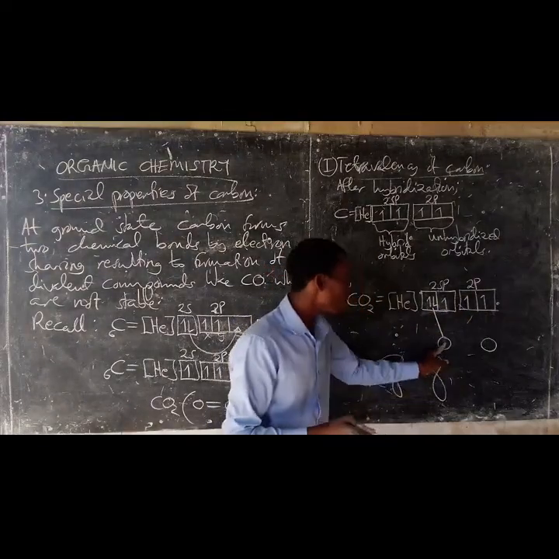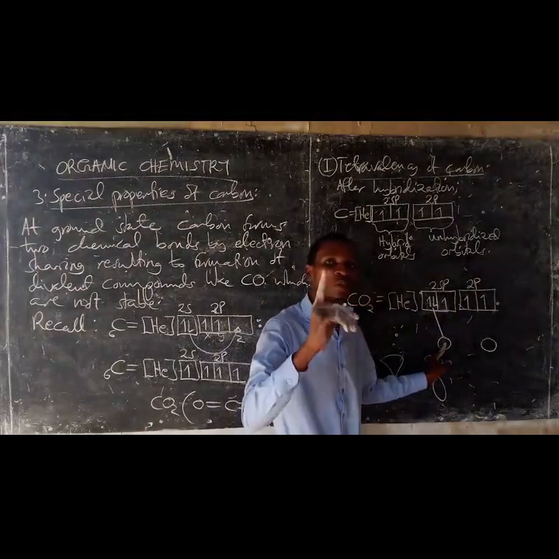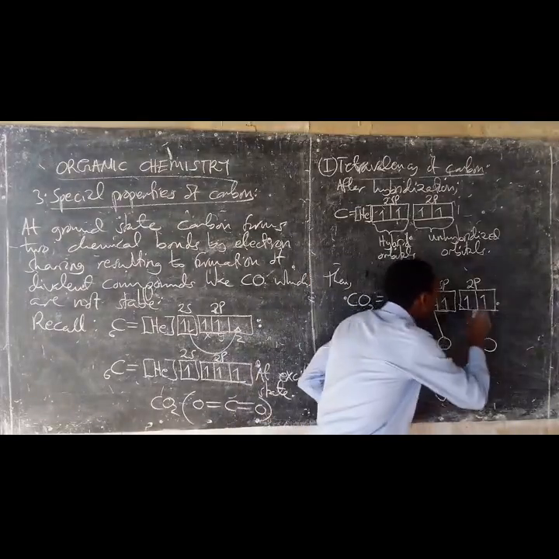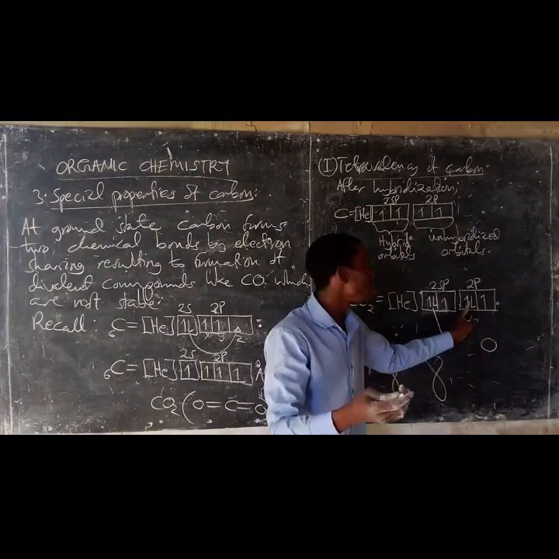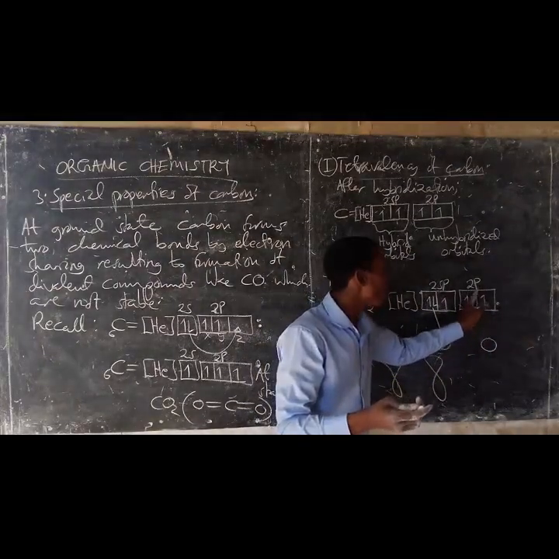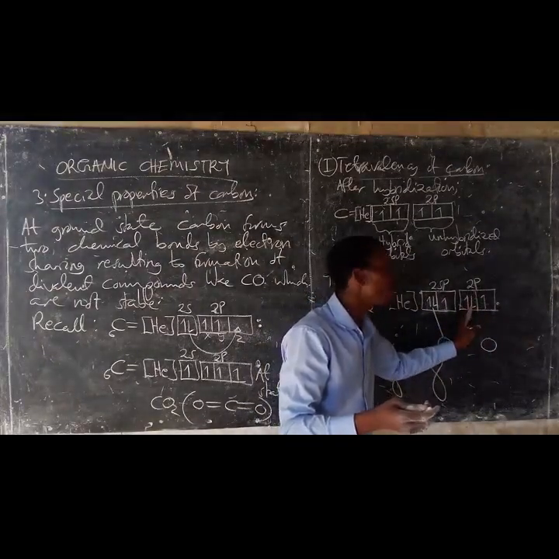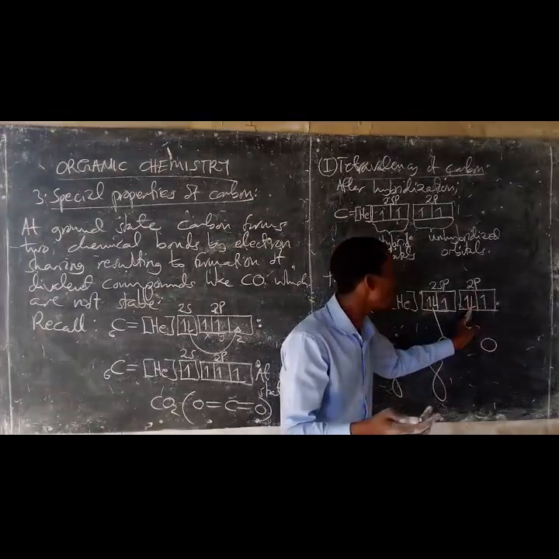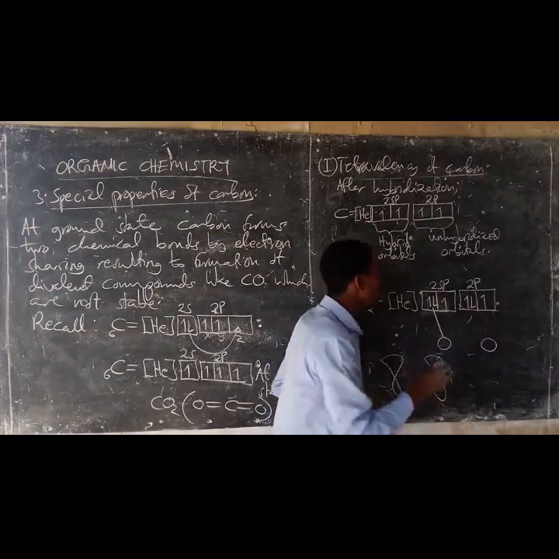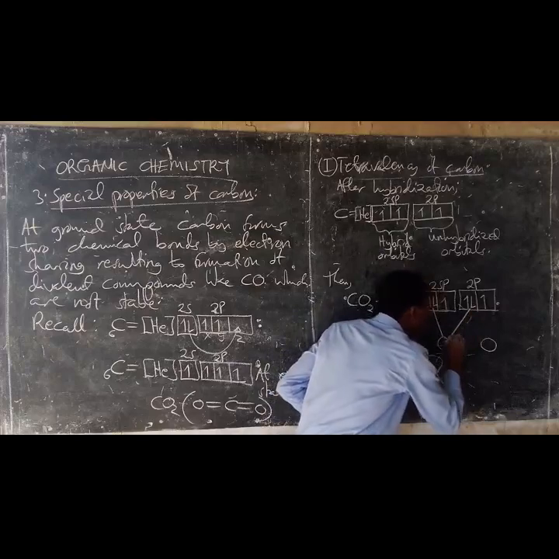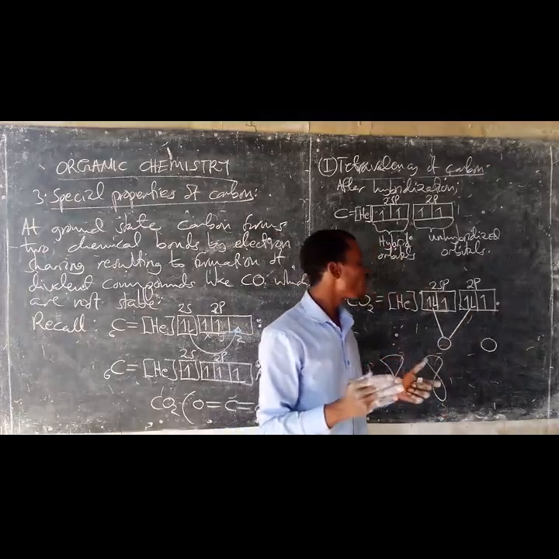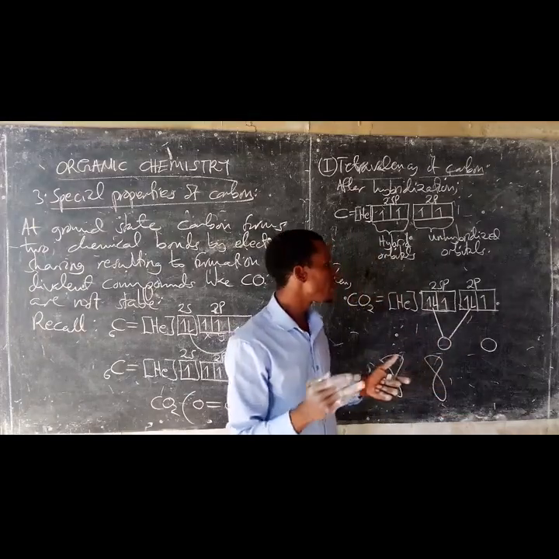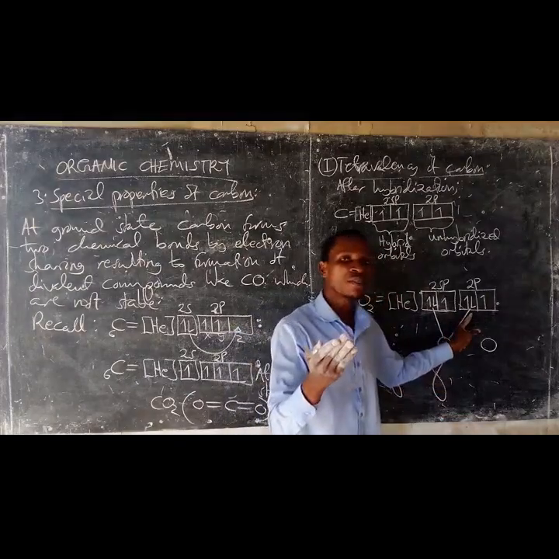So this oxygen atom contributes 1 electron in the unhybridized 2p orbital to the unhybridized half-filled 2p orbital of carbon to form the pi bond. So the pi bond is formed by the sideways overlapping of the unhybridized p orbitals.